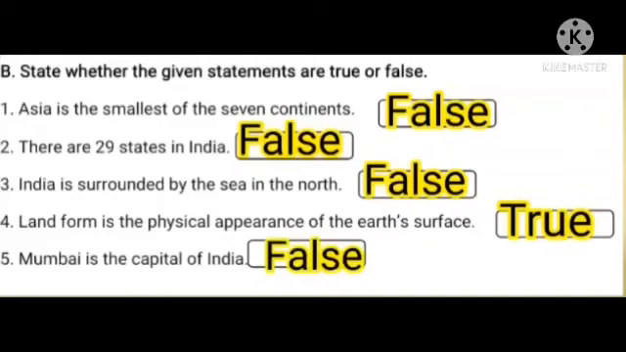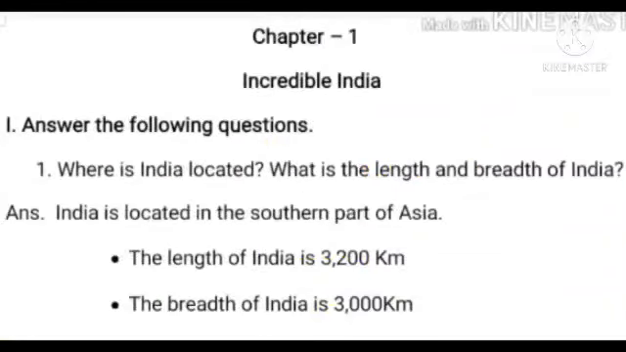Third one. India is surrounded by the sea in the north. The answer is false. Fourth one. Landform is the physical appearance of the earth's surface. The answer is true. Fifth one. Mumbai is the capital of India. The answer is false.